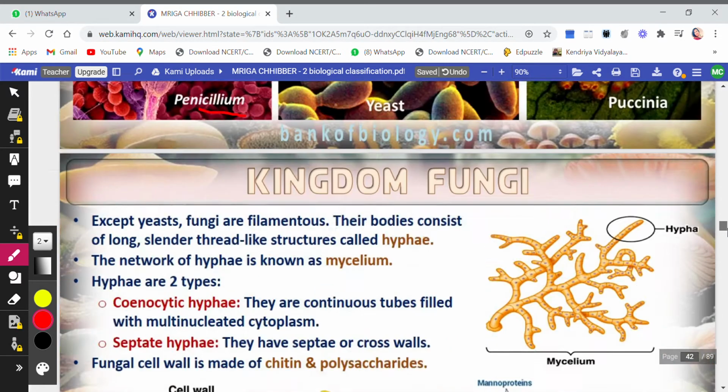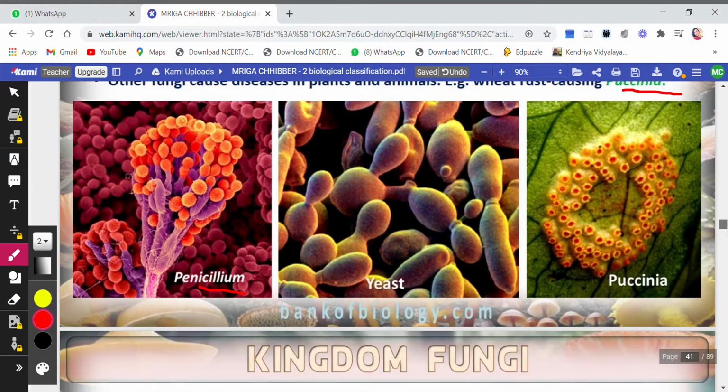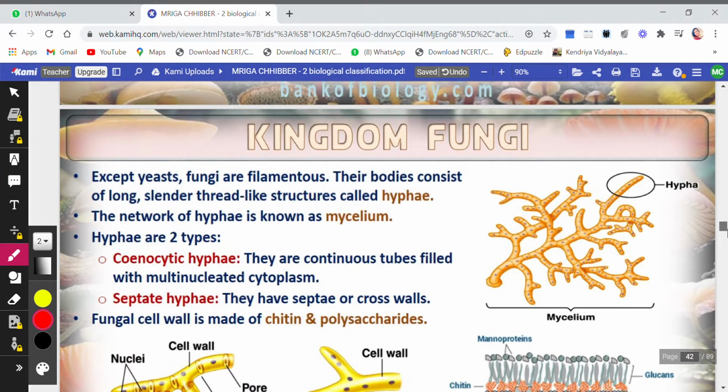Then let's move on to the next slide of fungi here. Except yeast. Now children, this again can be a 1 marker question. Except yeast, fungi are filamentous because this is the only one which is unicellular. So except yeast, the others are filamentous. Their bodies consist of long, slender, thread-like structures called hyphae. So you can see hyphae, long, slender, thread-like structures called hyphae.